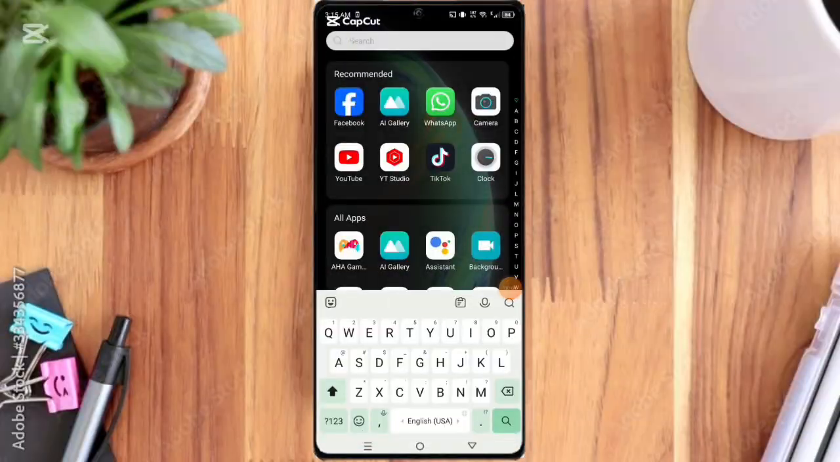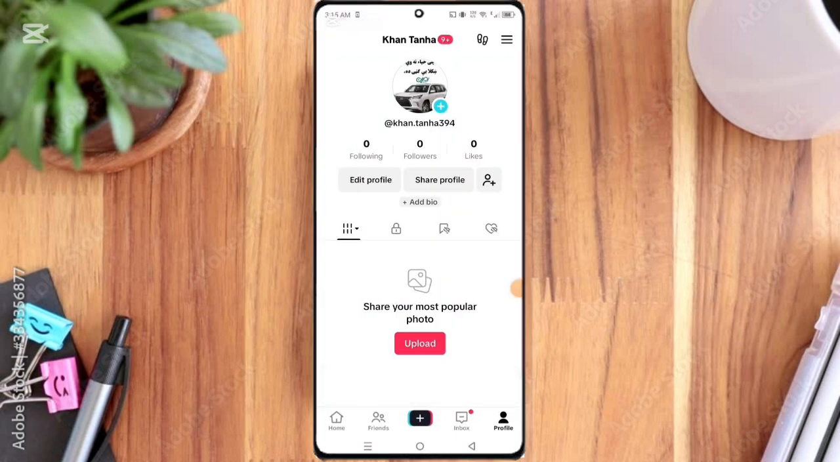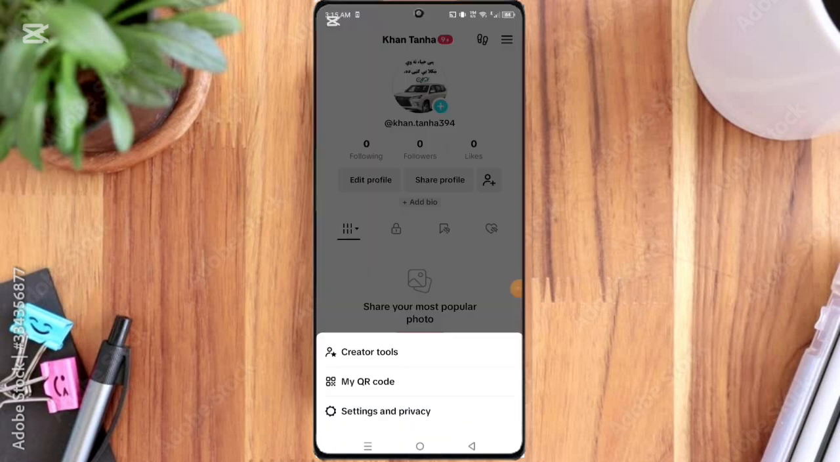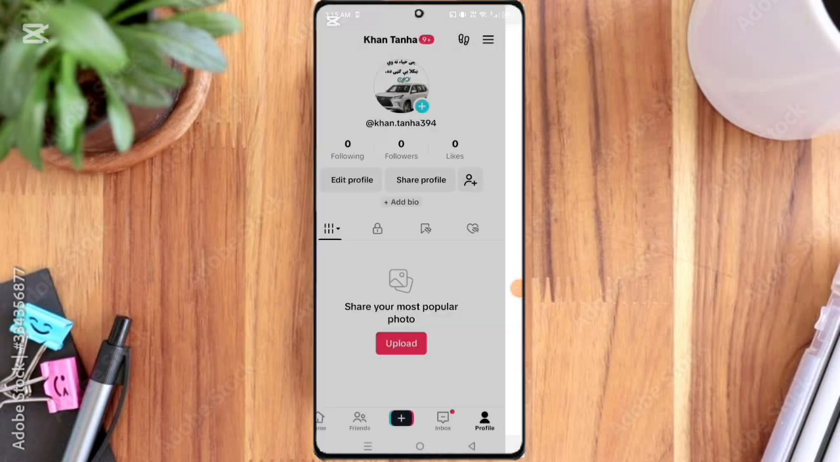First of all, you open the TikTok app and here you can see the three-line option, so click on it. First of all, you log in here, the TikTok ID you can delete it permanently. Here you can see the settings and privacy option, so click on it.